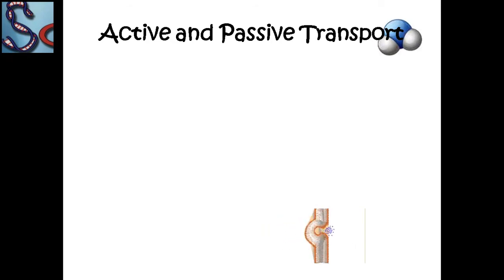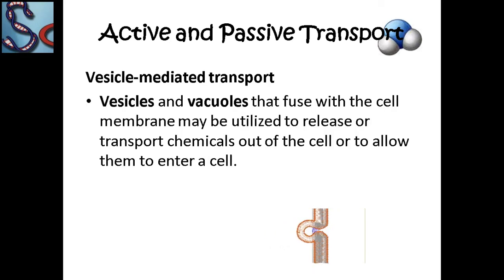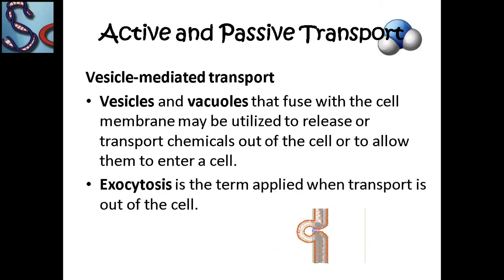Molecules enter the cell. Vesicle mediated transport: vesicles and vacuoles that fuse with the cell membrane may be utilized to release or transport chemicals out of the cell or to allow them to enter the cell.